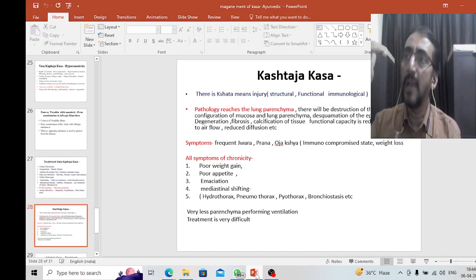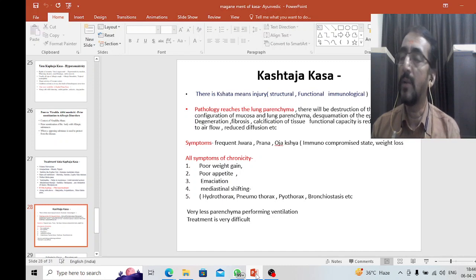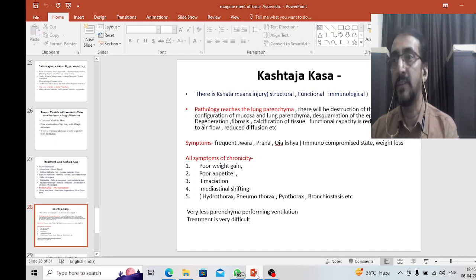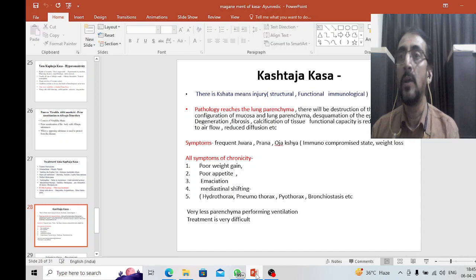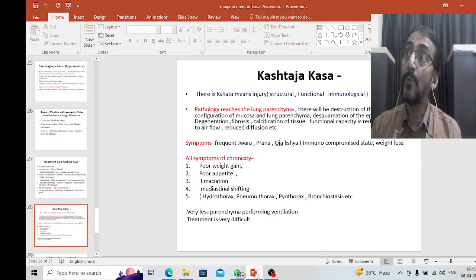The patient may be the victim of any bacterial or viral or whatever disease. He may be a victim of tuberculosis, he may be a victim of cystic fibrosis, recurrent infections due to cystic fibrosis. He may also be getting many parasitic infections. So anything can happen here. Frequent jwara is there. Prana and ojakshaya is there.